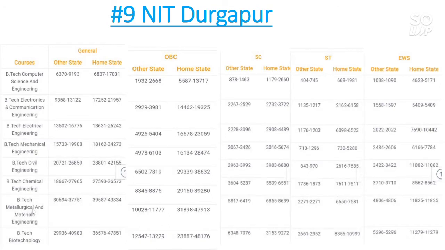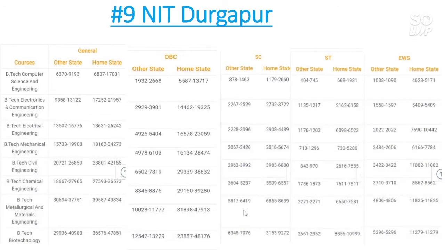Now talk about the BTech metallurgical and material engineering. The cutoff for other state goes to almost 38,000, and for home state the cutoff is almost 44,000. For OBC category, the cutoff is 11,000 for other state, and for home state the cutoff is almost 48,000.